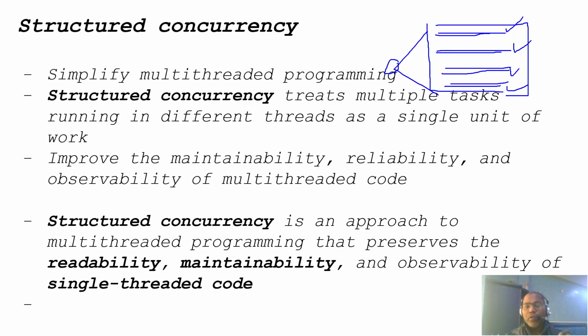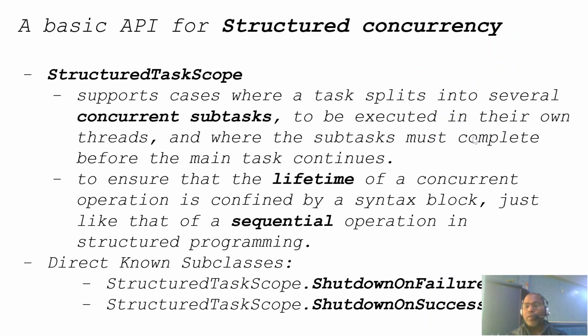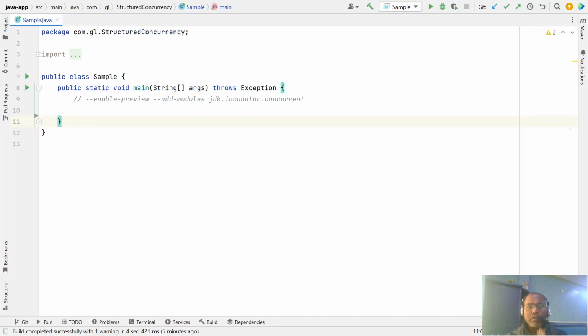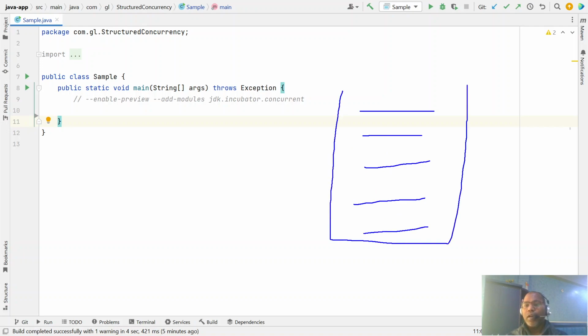Let's look at how this is done from the coding perspective. First, let's look at sequential programming. The major purpose of structured concurrency is that the code you wrote in sequential programming can be reused as multi-threaded code.